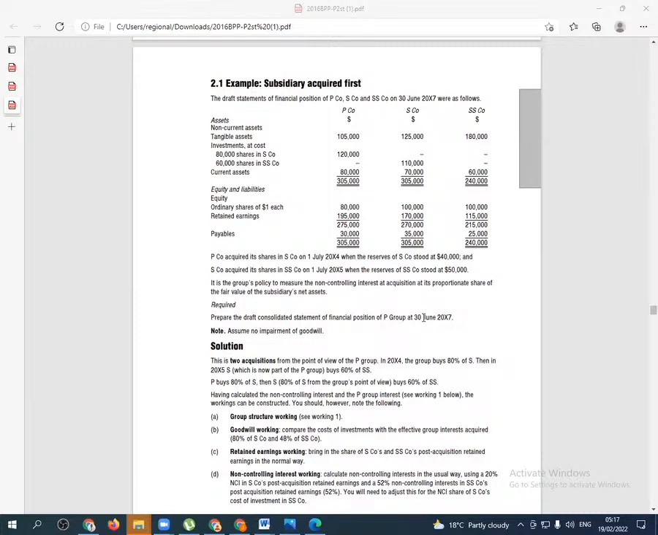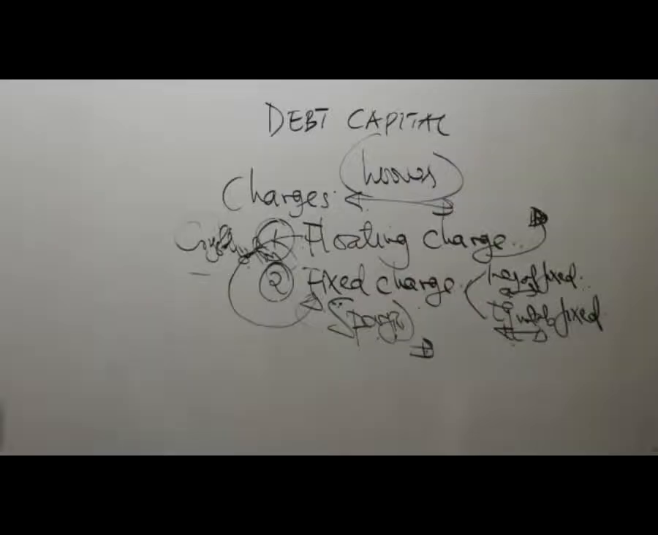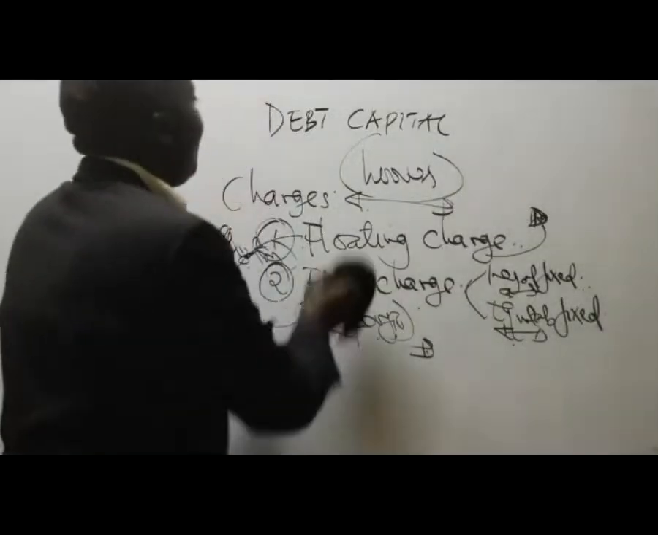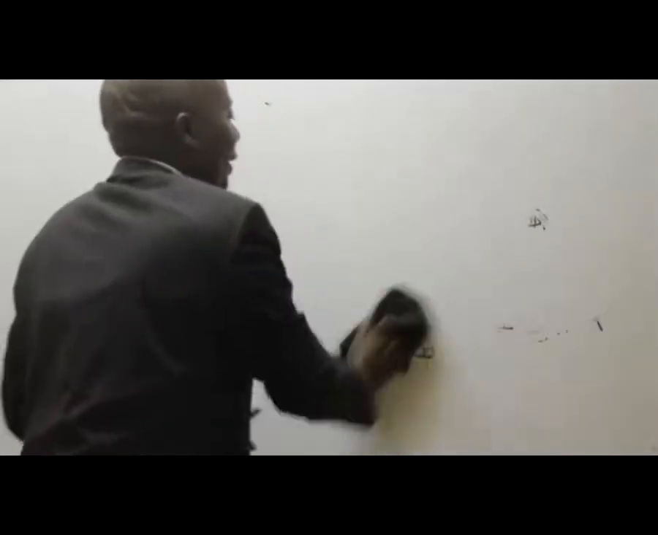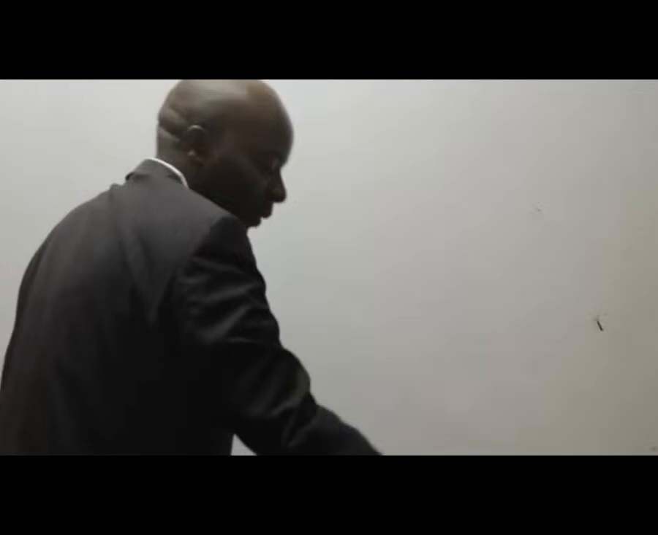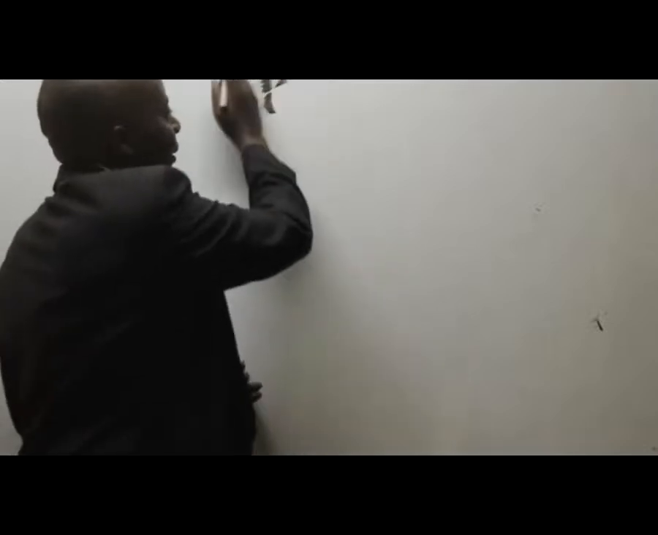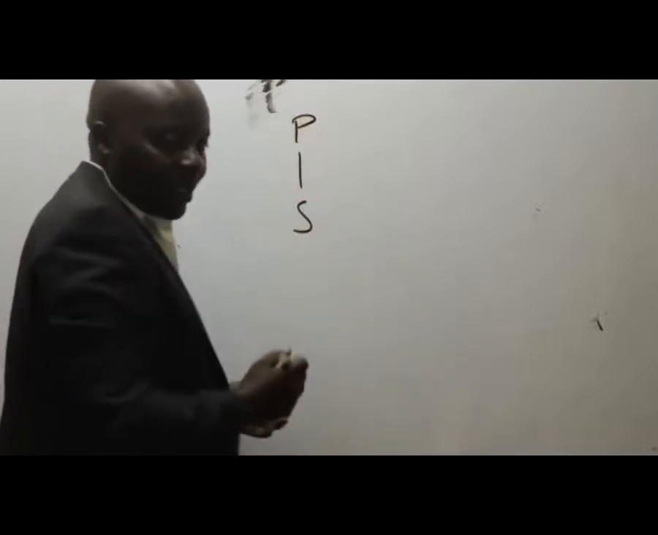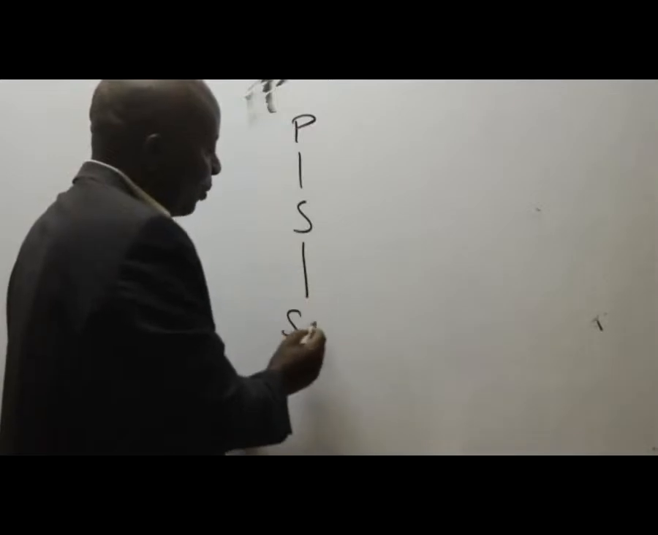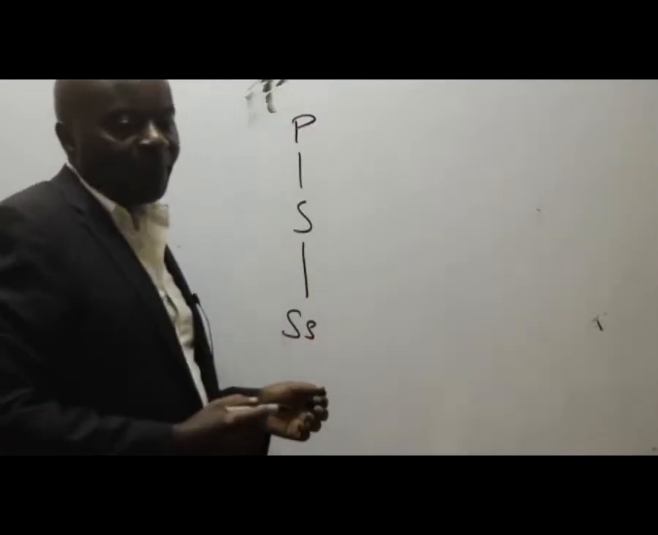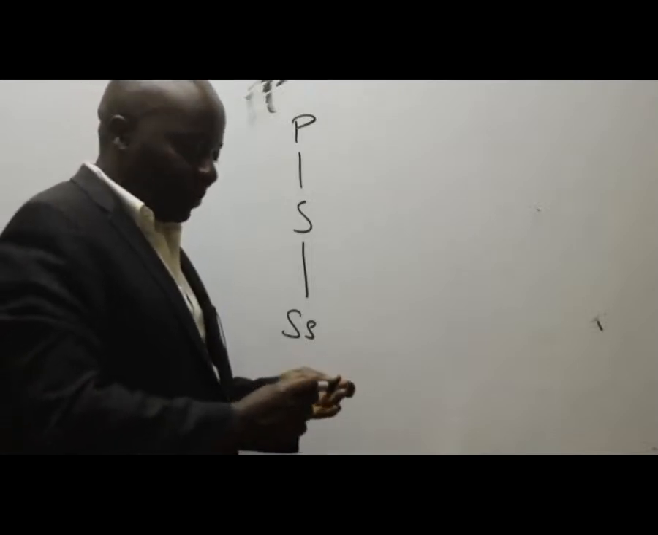Ladies and gentlemen, this is quite an interesting one. I can see something very important there: P bought S, and then S bought SS. So we have here P, which bought S. We are told here that P bought S. So P bought S, and then S went ahead and bought SS company. Interesting.